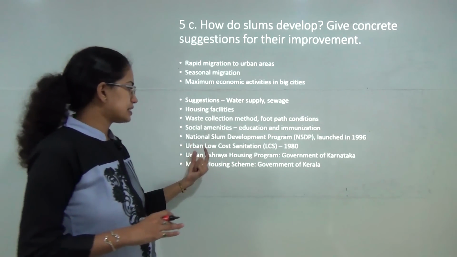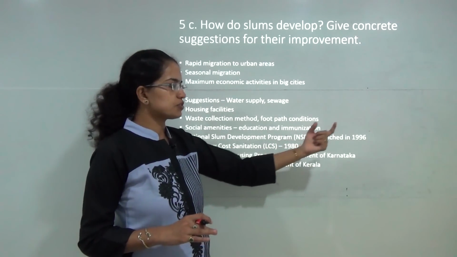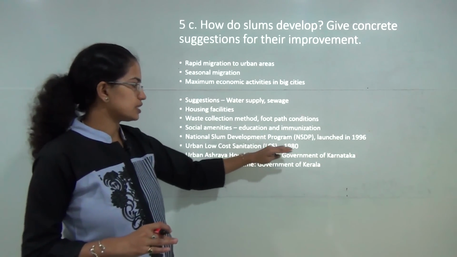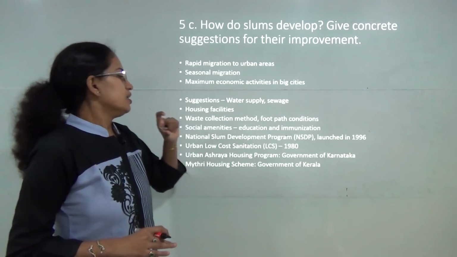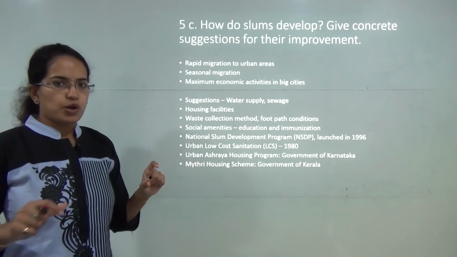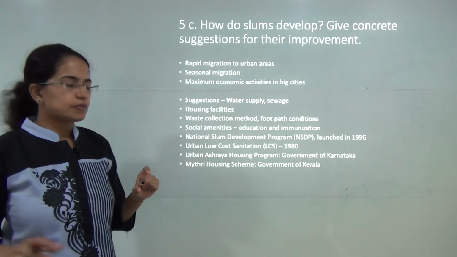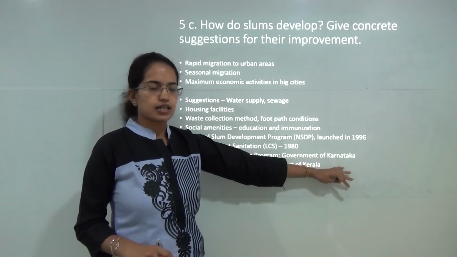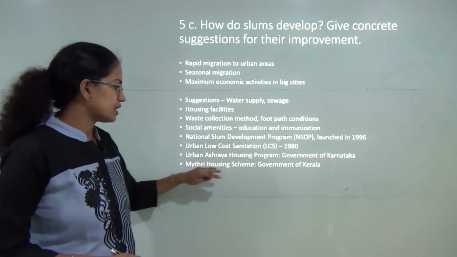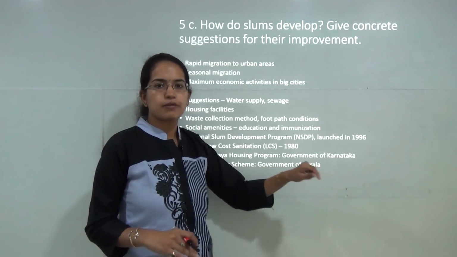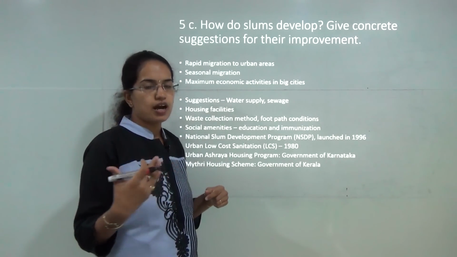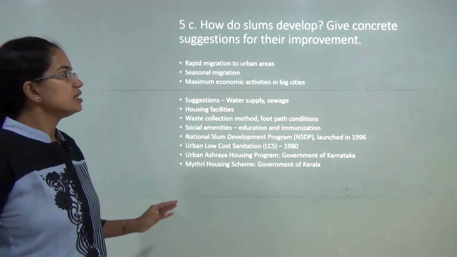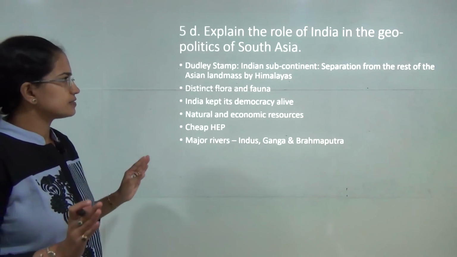The first of them is the National Slum Development Program, which was launched in 1996. Then you have the Urban Low Cost Sanitation, launched in 1980. You also have some region specific programs, for example the Urban Ashray Housing Program released by the Karnataka government, and the Maitri Housing Scheme released by the Kerala government. So these are the efforts on behalf of the state. You must mention the case studies as well as the general scenario in questions like these.